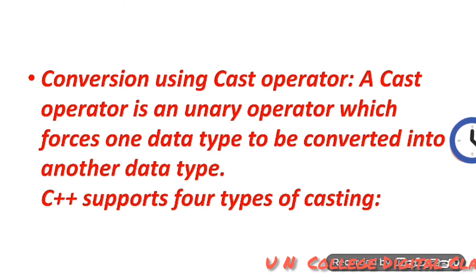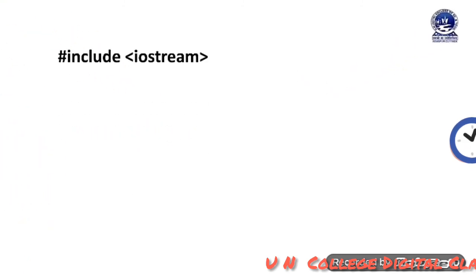Now, conversion using cast operator. A cast operator is a unary operator which forces one data type to be converted into another data type. C++ supports four types of casting: static cast, dynamic cast, constant cast, reinterpret cast. Here also I have used one example to clear the concept of cast operator.